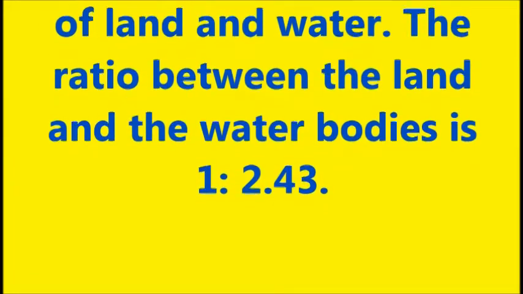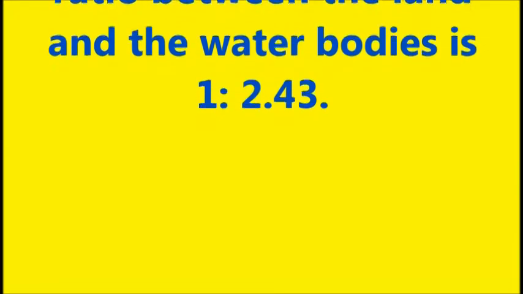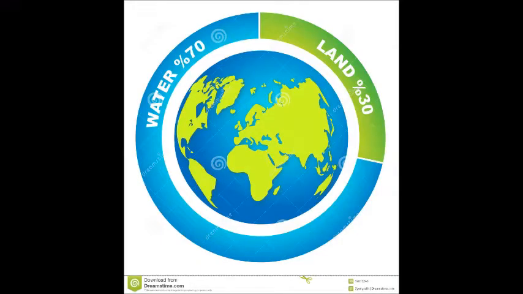Thus, the Earth has unequal distribution of land and water. The ratio between the land and water bodies is 1 is to 2.43.